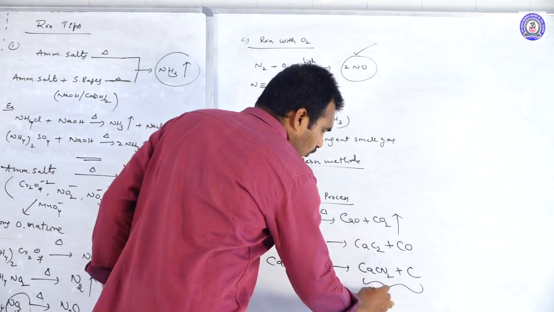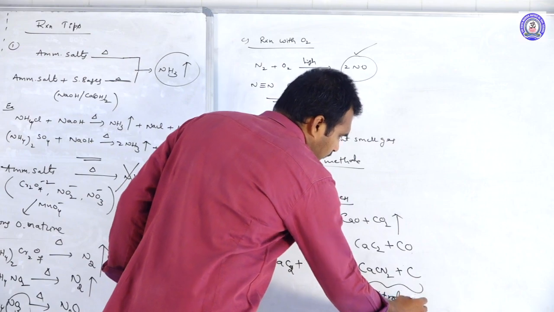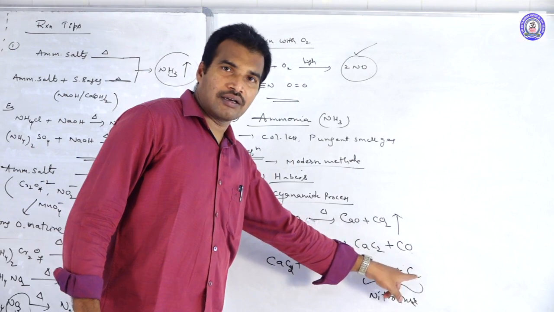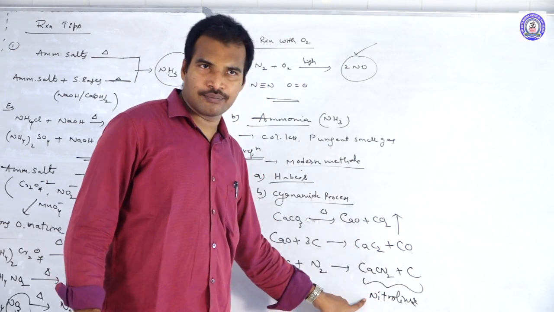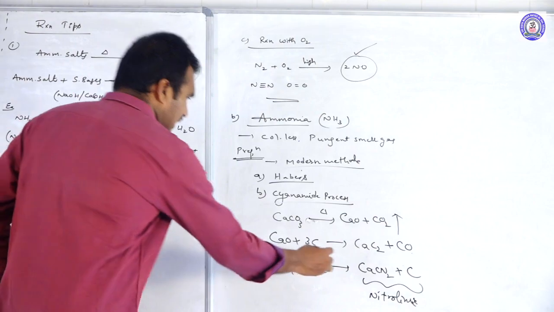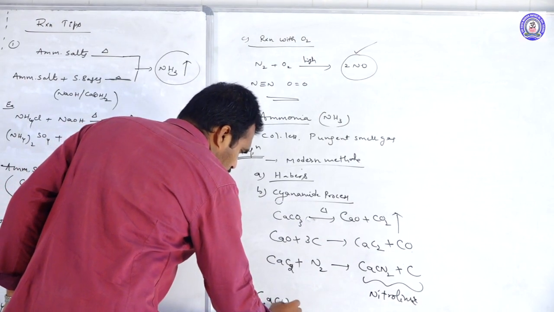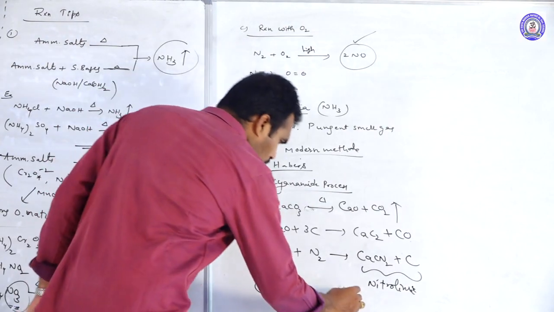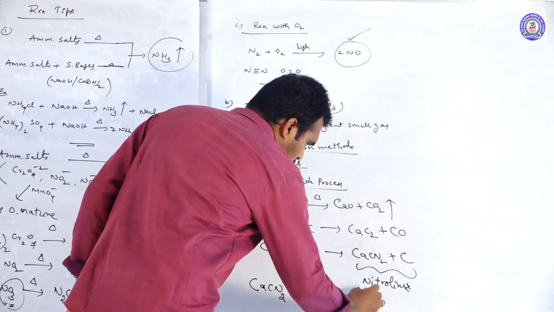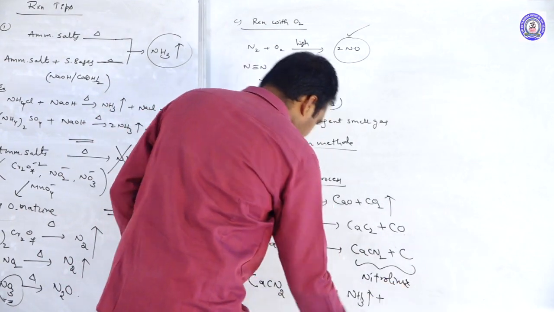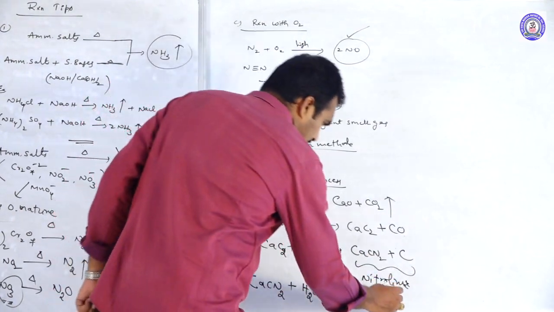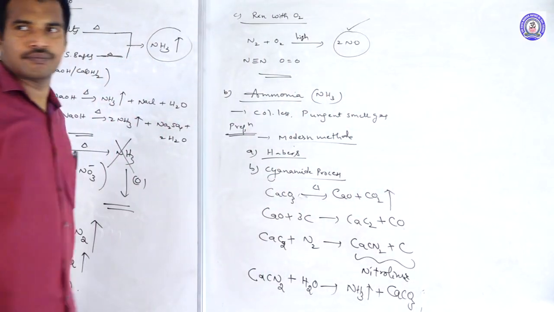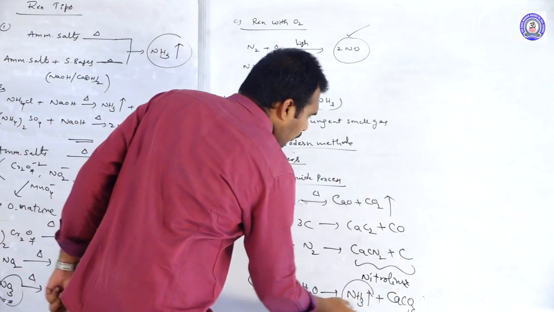And this mixture, what do we call it? Nitrolim. The mixture of calcium cyanamide and carbon, graphite, we call nitrolim. Then this calcium cyanamide, CaCN2, on hydrolysis gives ammonia, NH3, and we get CaCO3 again, and this we can use again in the first step. So like this we can prepare ammonia gas.